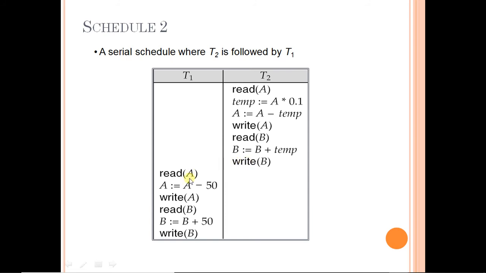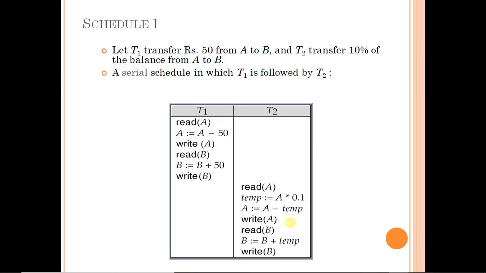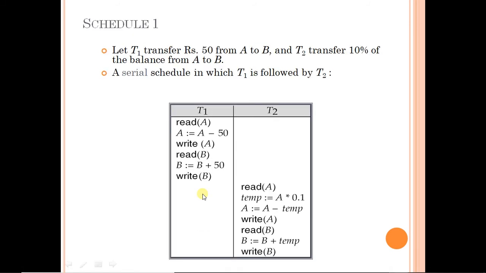So it can be allowed only on the basis of a condition which is called conflicting. That we will see very soon. So a serial schedule can be converted into a non-serial schedule, and if it is so, it is called a serializable schedule. Okay. Now, what I will suggest is that you try to take a copy.